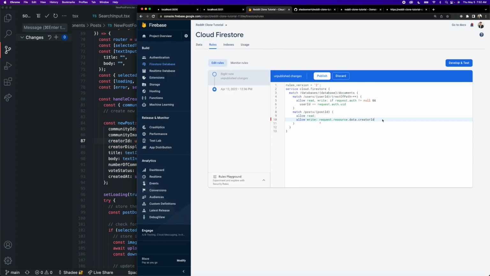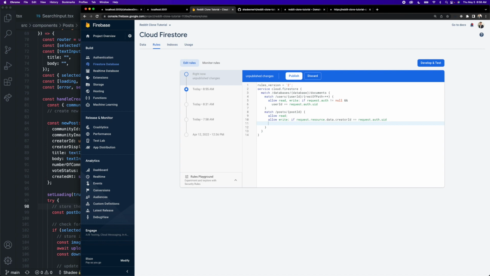So we want to check that the resource's creator ID is equal to the auth instance's user ID. And the next rule that we want to add for our posts is for the deletion of posts, because we only want Shadi to be able to delete Shadi's posts. We don't want Ben to be able to delete Shadi's posts. So what we can do is add a rule for deleting. So we can say allow delete.